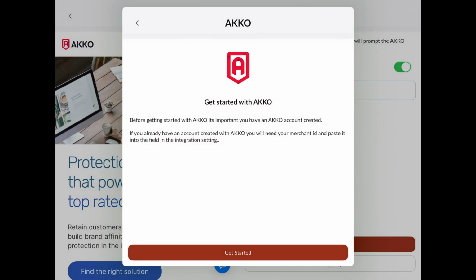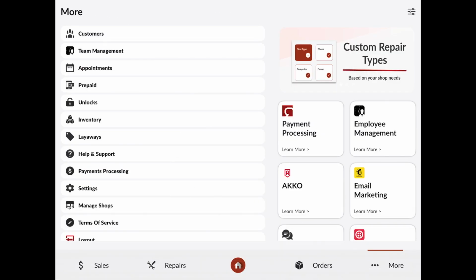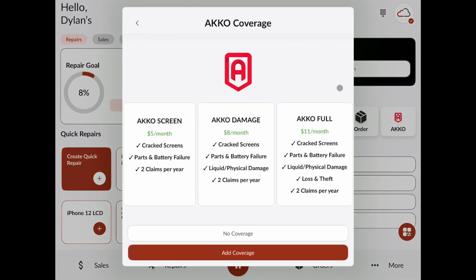Now, let's go talk about how this will work from RepairSpots. First of all, if you ever want to sell an AKKO plan, you can easily go to the home menu with the integration turned on, and you can find the AKKO button right here to get started in setting up a plan.